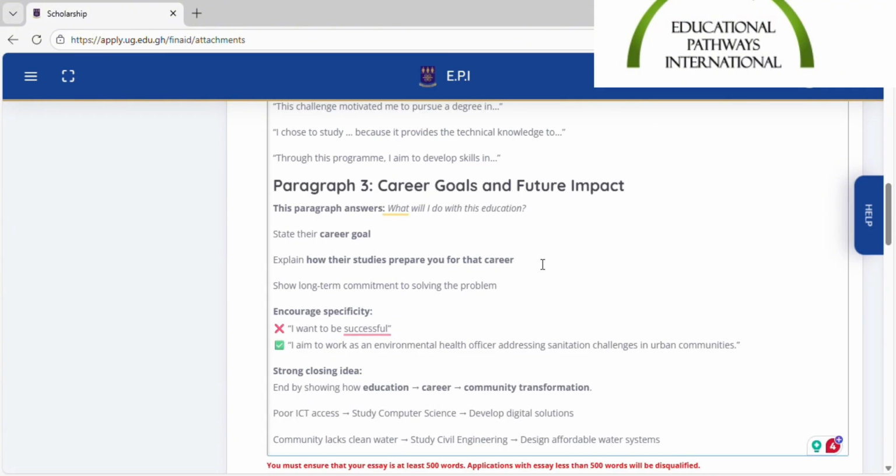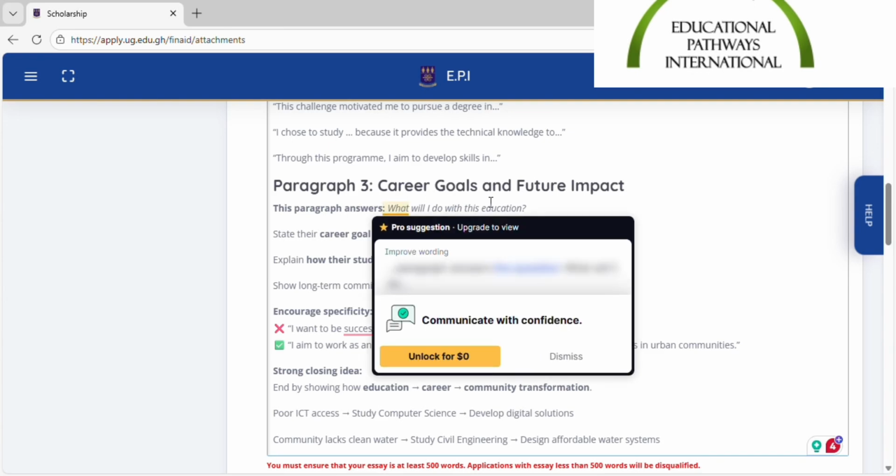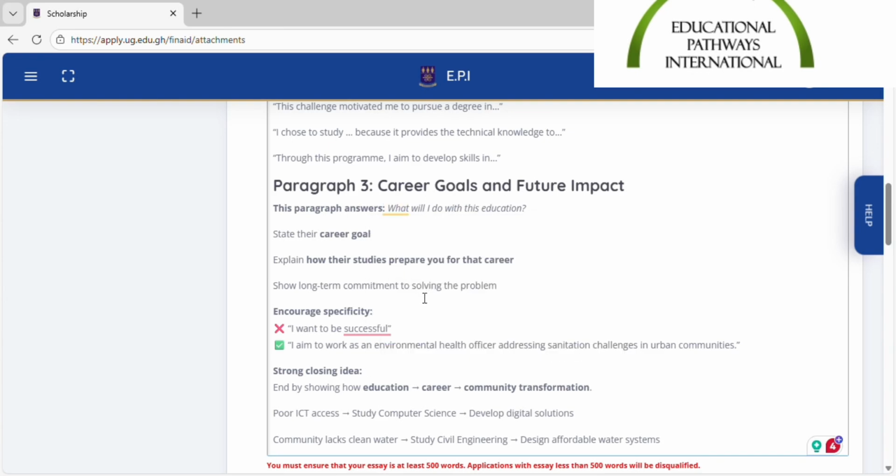Paragraph 3 should talk about your career goals and your future impact. This paragraph should answer the question, what will I do with this education? So here you want to state your career goal and explain how your studies at the University of Ghana will prepare you for this career, and then what's your long-term goal too.